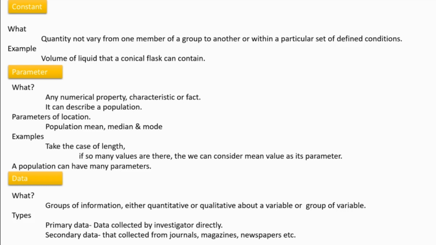Secondary means what? The investigator is not directly taking data from the study area, but instead is referring to some journals and collecting that information from those secondary resources. That means some persons before that collected all that data and published it in a journal, and later this investigator goes and collects the data out of that journal. So it is called secondary data.